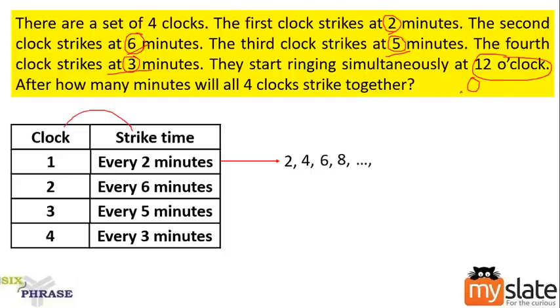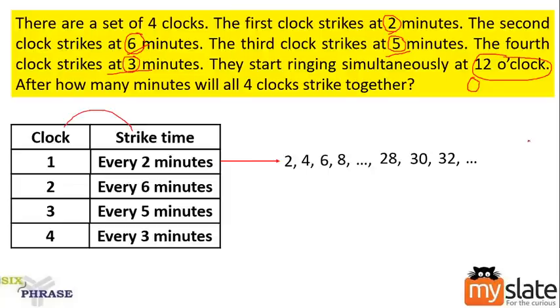Yes, like that it goes on. And what will be the following values? You may have 28, 30, and 32. Like that it goes on. Can you understand this? Every 2 minutes means there are multiple values possible here. 2 minutes, 4 minutes, 6 minutes, 8 minutes, and it goes on as 30, 32. There is an infinite set of values. I've just written the values that I will need here.